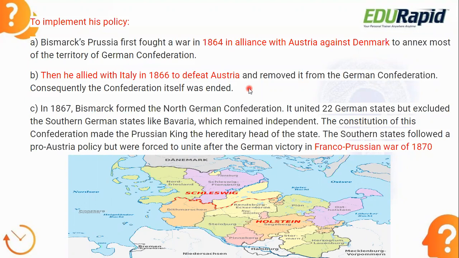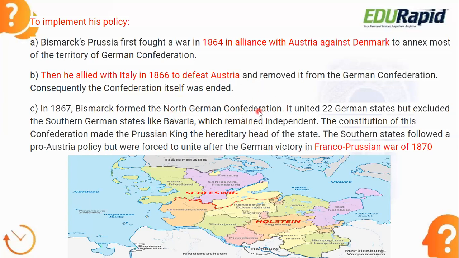Okay, next comes the Franco-Prussian War. Before that, in 1867, what happened? Bismarck formed the North German Confederation. Okay, because he already defeated Austria, one obstacle gone. First obstacle he already destroyed, that is Denmark. In the second war, Austria also gone. Now he has only one enemy, that is France. So before that, he created the North German Confederation.